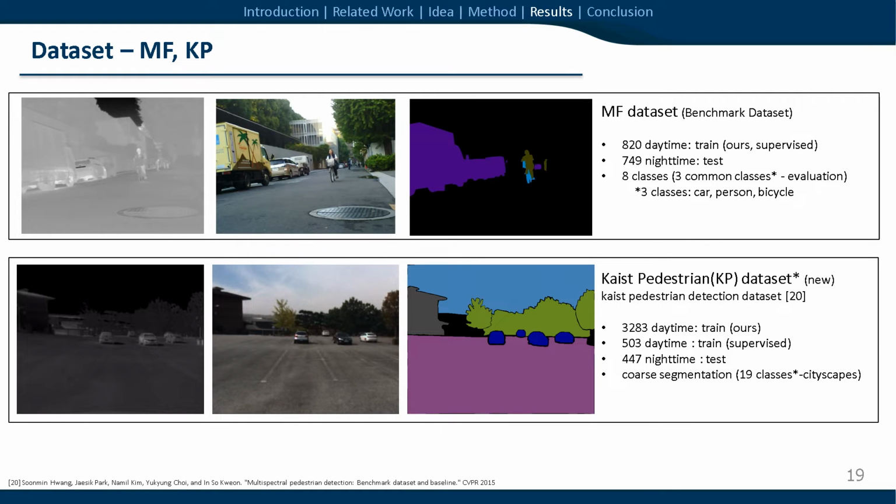These are the datasets we used. We utilized the previous RGBT dataset, MF dataset, which has 8 classes. To validate our methodology, we made a new segmentation dataset, Kai's pedestrian dataset, or KP dataset. This is based on Kai's pedestrian detection dataset. It has a cityscape style of 19 classes. All training is done in daytime, and the test is done in nighttime.